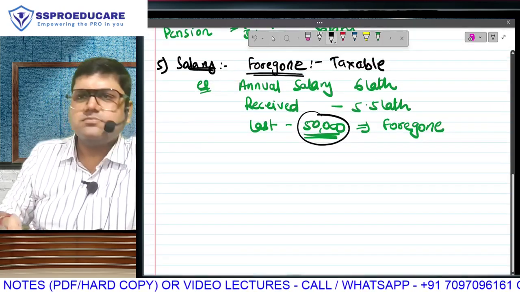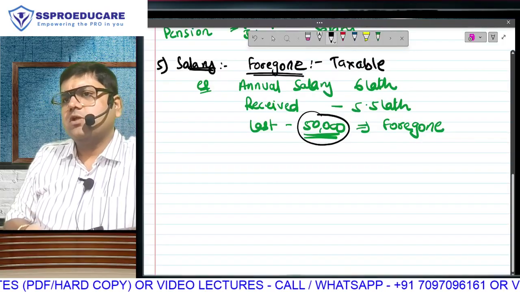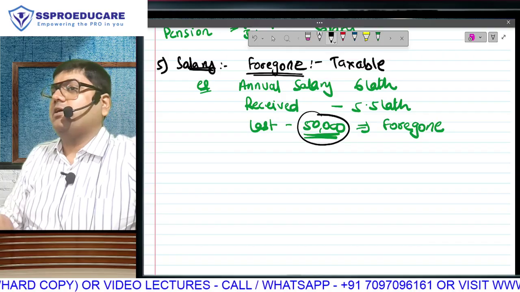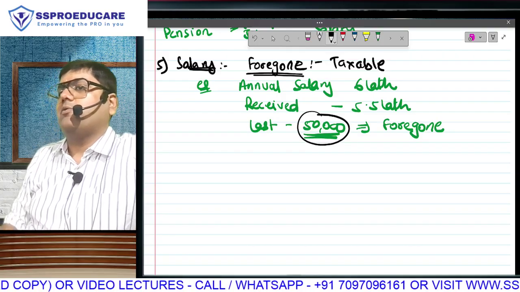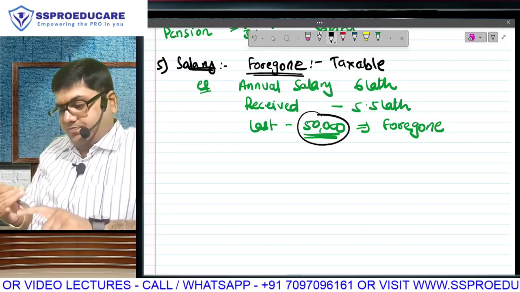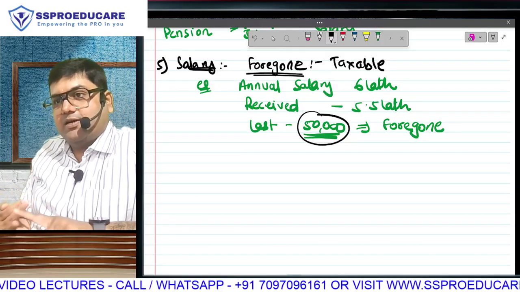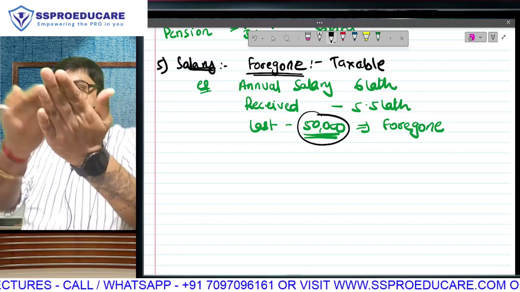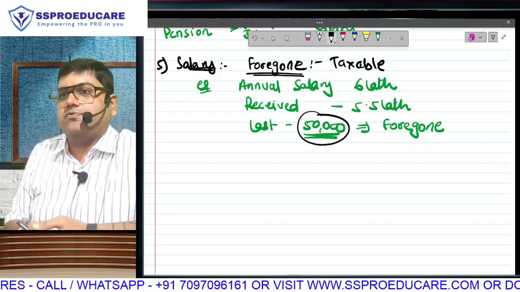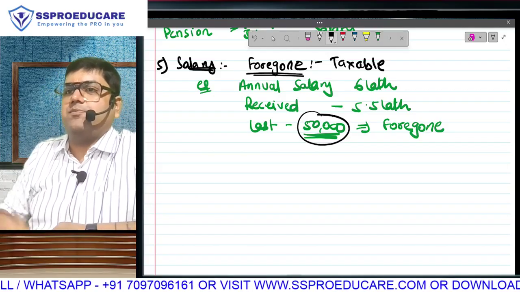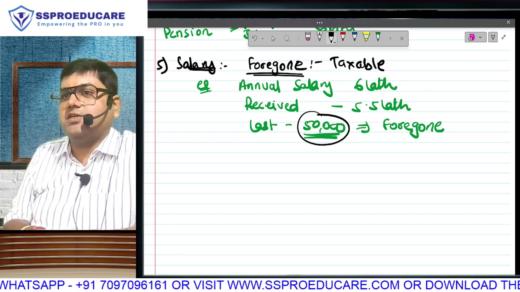Reimbursement matlab? For what? Company के expense के लिए, if company is paying you, that's not your income. Think about it. If I tell my staff के जाके do this work for me and come, and for that he has to pay bus ka ticket or train ka ticket or anything like that, so that is not his profit. He will incur that expense, give me the details, and I will pay only to the extent of expense. So that is my business ka expense, but someone else has paid, so I am paying. Uska income, it is not income of the receiver.